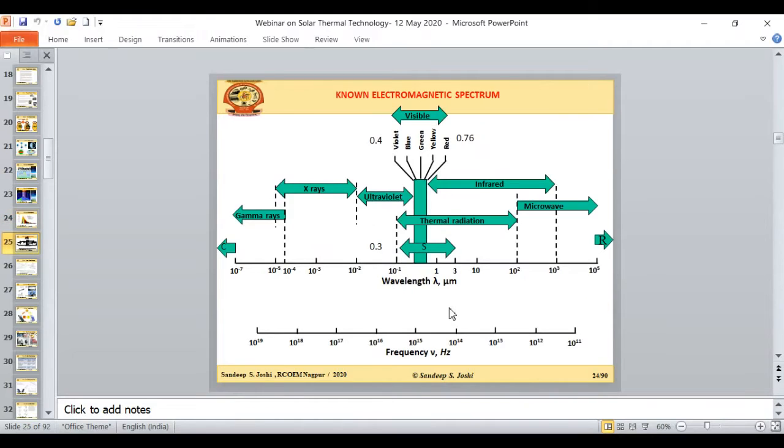Then if I see the same thing in the electromagnetic spectrum, this is that space of the solar energy. So solar energy on the terrestrial surface is ranging from 0.3 micrometer to 3 micrometer. So this is the terrestrial spectra, which is having this much part of the ultraviolet radiation, the complete part of the visible spectrum, and this much part of the infrared spectrum. So this is the total energy which is available on the Earth surface.